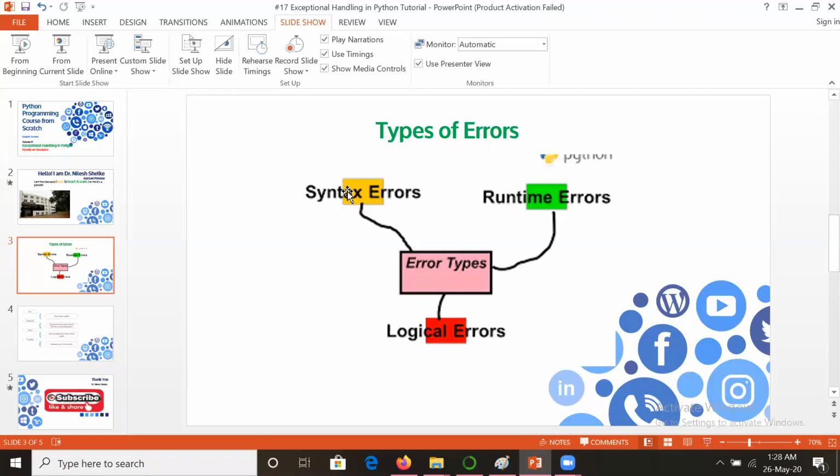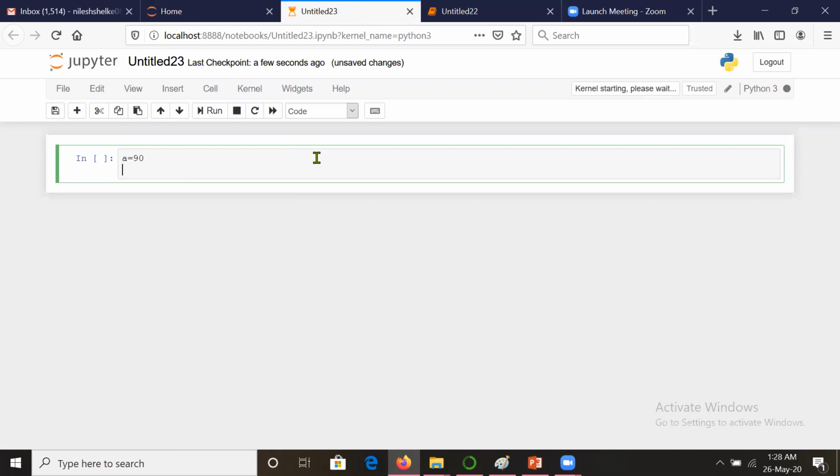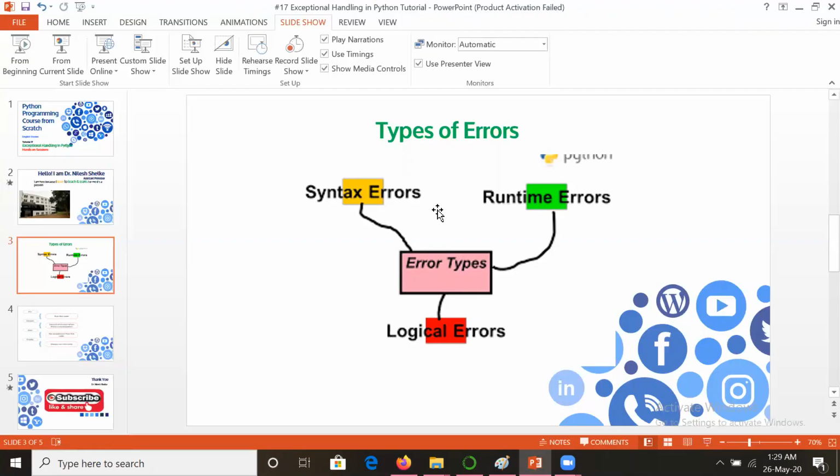That means if you are writing something and by mistake you put a comma somewhere, or you forget to write the colon of an if, suppose you wrote a is equal to 90 and you're putting some condition, and you forget to put a colon here, so it will give you an error. This type of error is called a syntactical error.